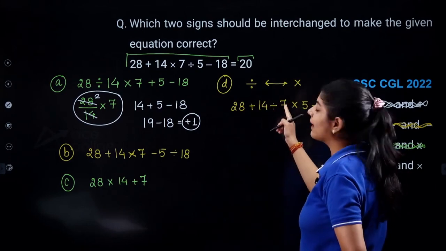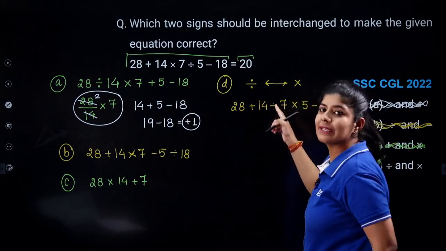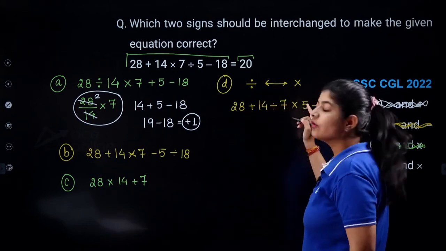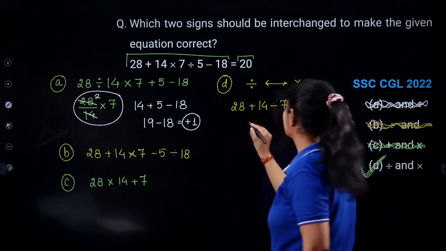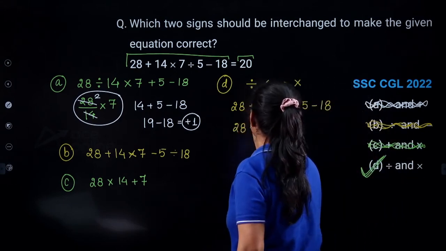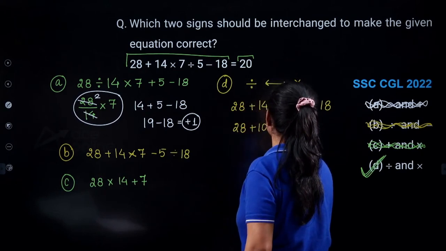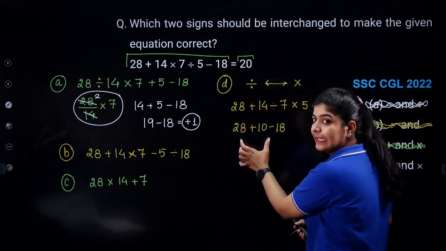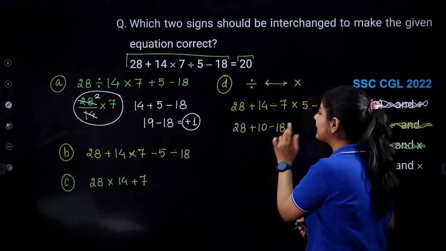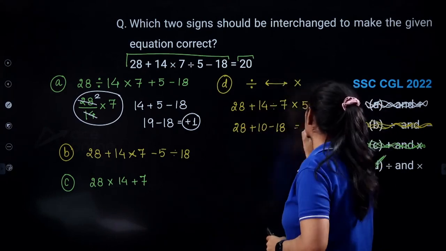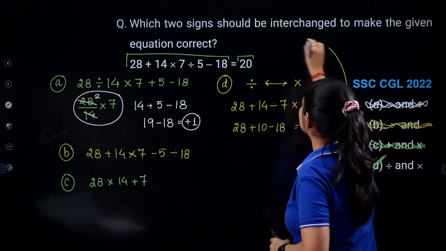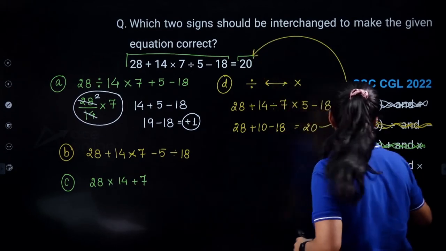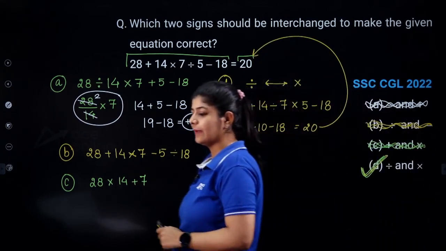When I solve this, 14 divided by 7 gives 2. 2 into 5 will give me 10. So 28 plus 10 minus 18. When you solve this, you will get 38, right? 38 minus 18, you will get 20 as your answer, which is given as your RHS. So the correct answer over here is your option number D.